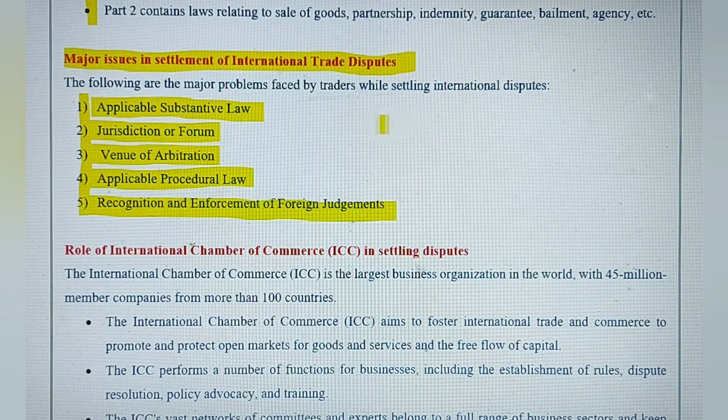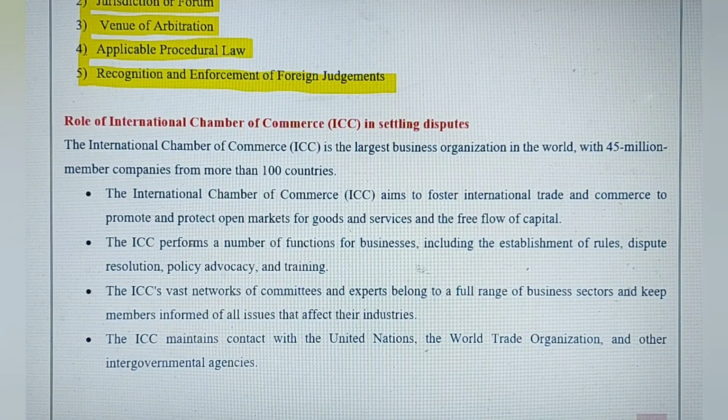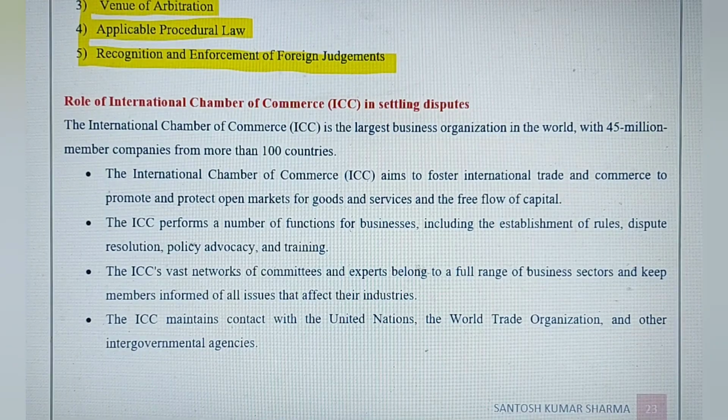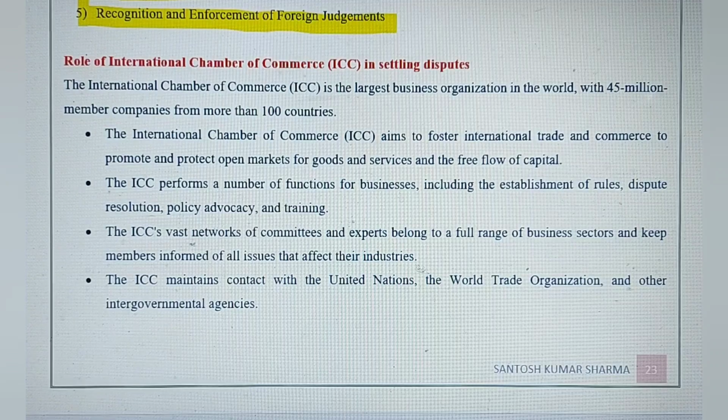So because we know that different countries have different types of rules and settlement procedures, that creates a problem. So it is very difficult to match with your domestic country's legal laws.